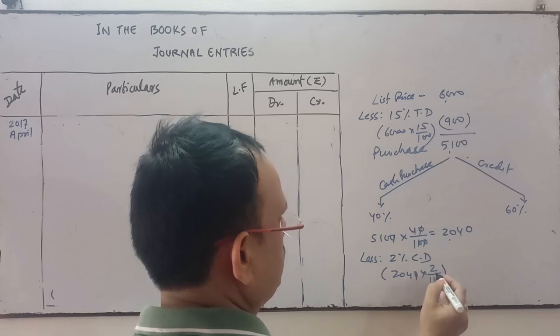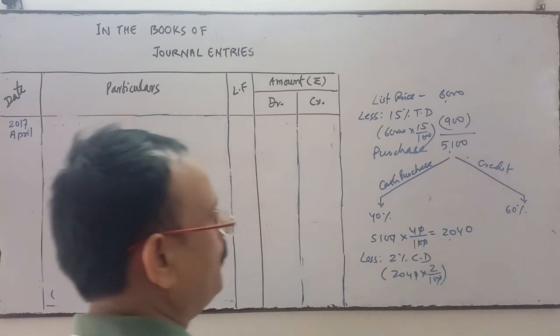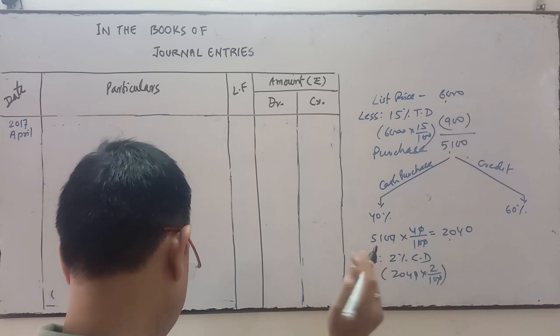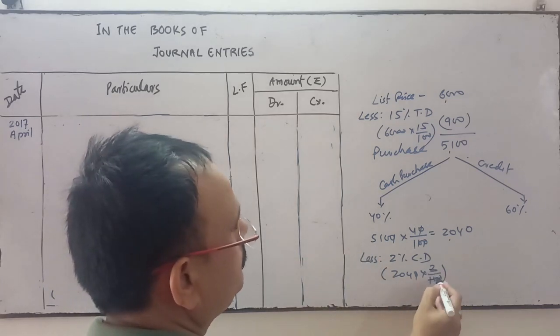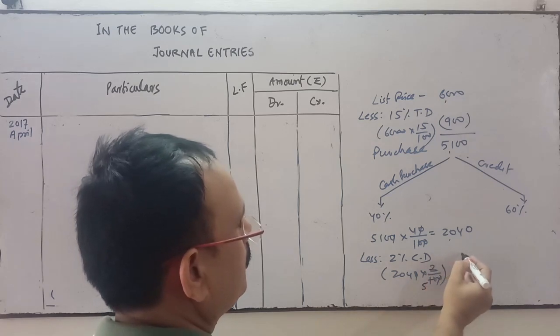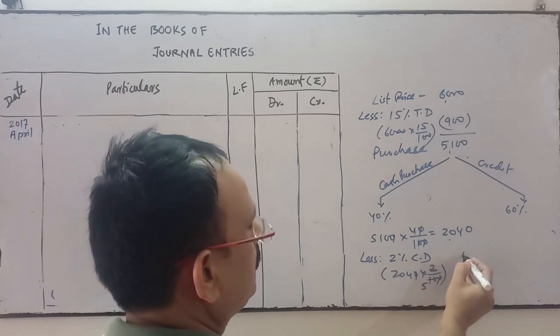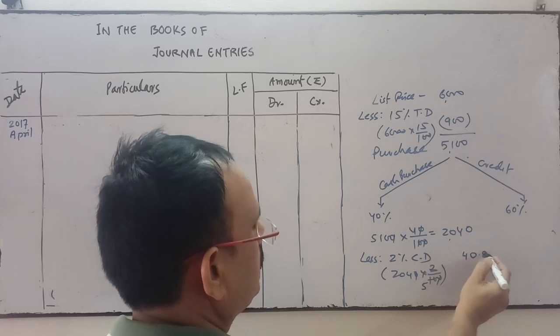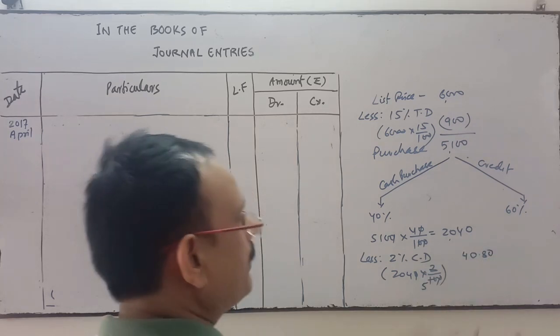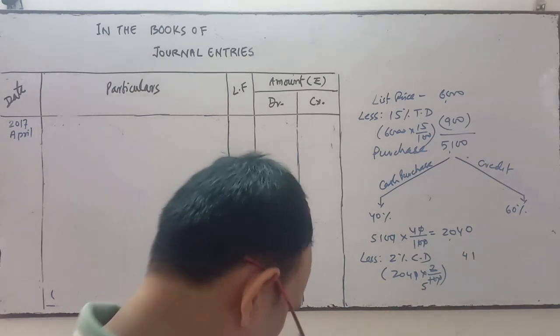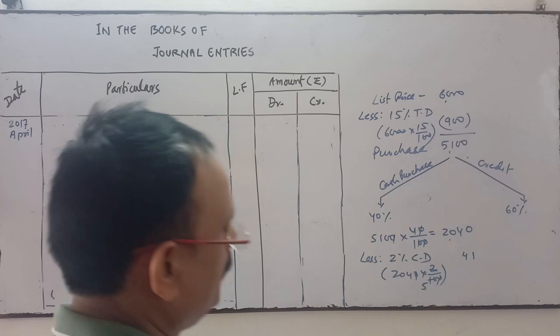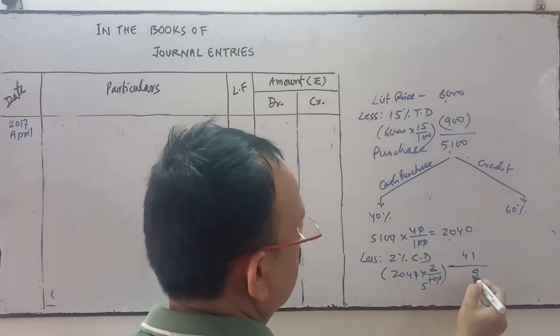So 2% will be ₹40.80, so I am taking it as 41 rupees. Okay, I am rounding up the figure to 41.